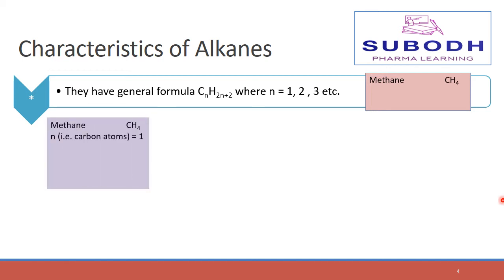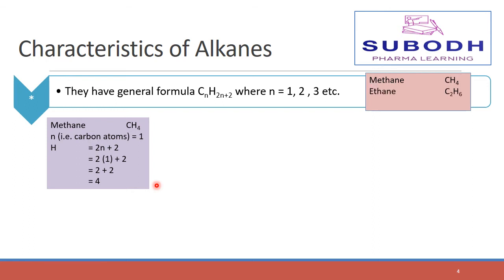In methane, the number of carbon atoms is 1 and to calculate the number of hydrogen atoms present in it, we can use the formula 2n plus 2. After putting the value of n, that is the value of carbon atoms, in this formula, we can calculate it as 2 multiplied by 1 plus 2, and 2 multiplied by 1 is 2, plus 2. So the number of hydrogen atoms present in methane is 4.